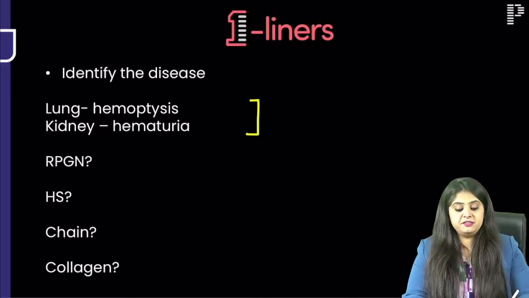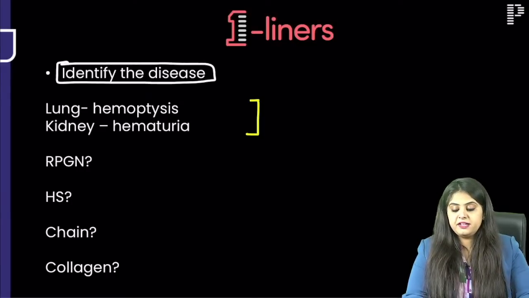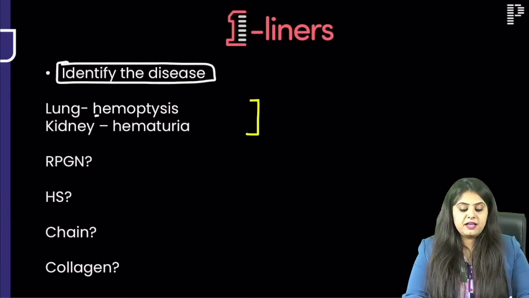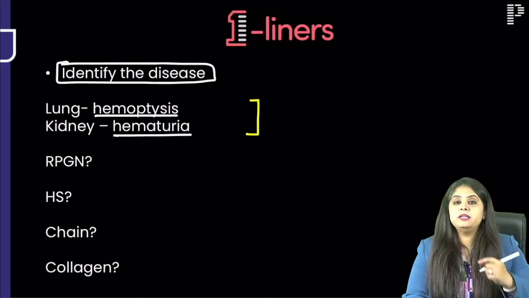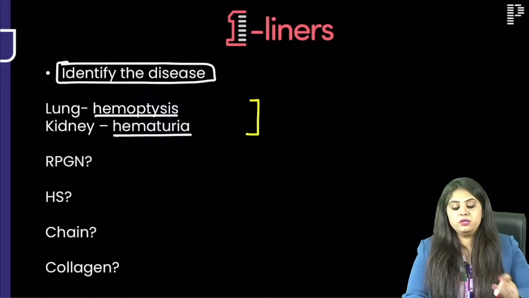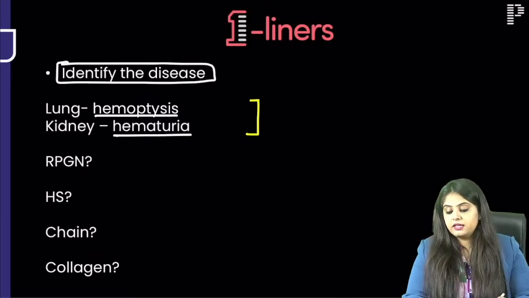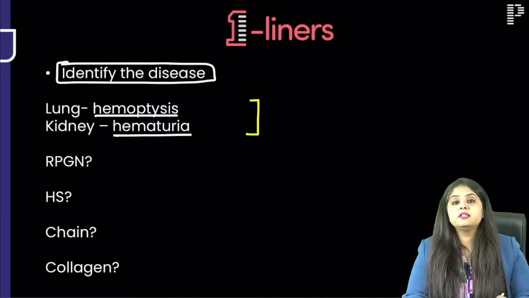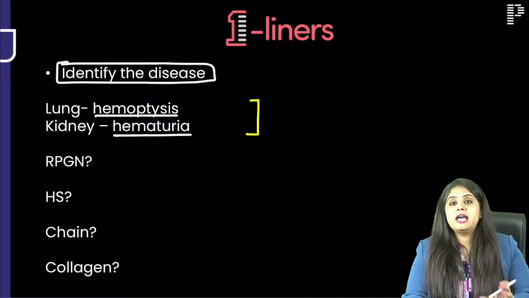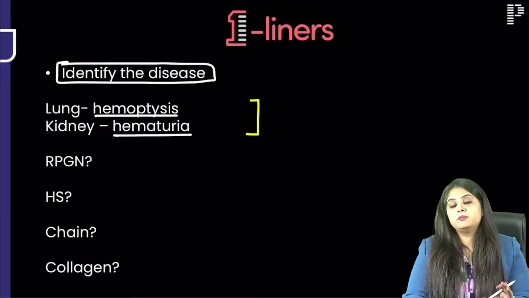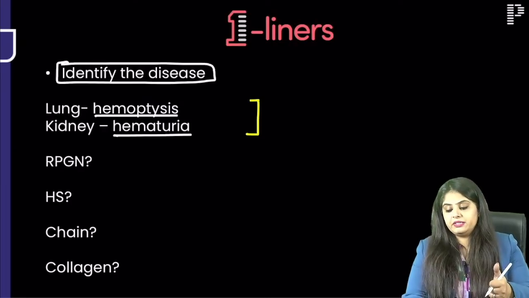Identify the disease. One-liner clinical case. There's a patient, he's having hemoptysis and hematuria. So bleeding in the sputum, bleeding in the urine. When these 2 are involved, there are other markers, of course. Dr. Prajapati, there are many, but right now we are narrowing it down to make it concise for the FMG exam also, but you are totally right on the other markers.